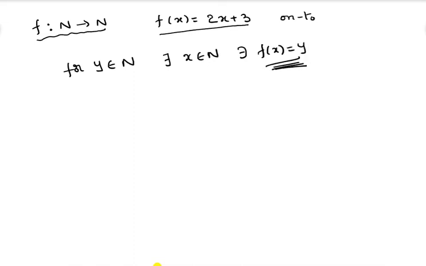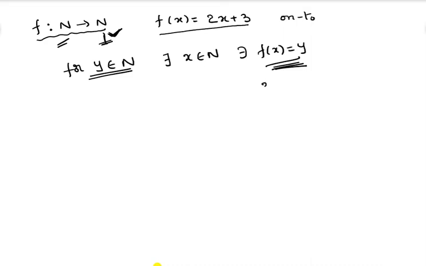If you show this, that means for each y in this set, because this is the codomain, for every element in this set, you are showing a pre-image. So that's why I am taking f of x is equal to y.